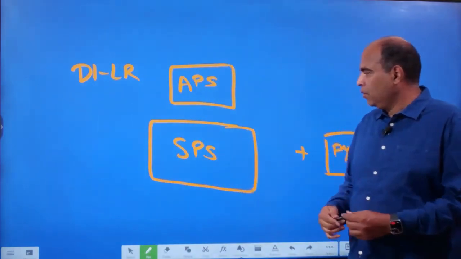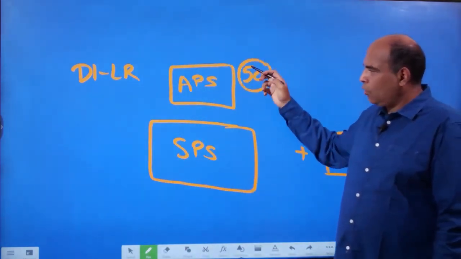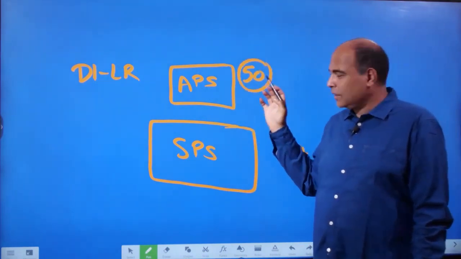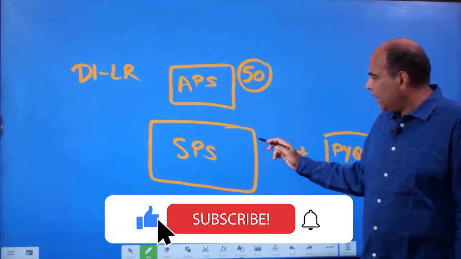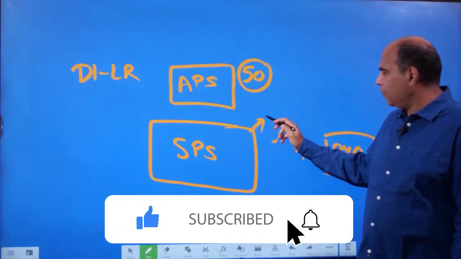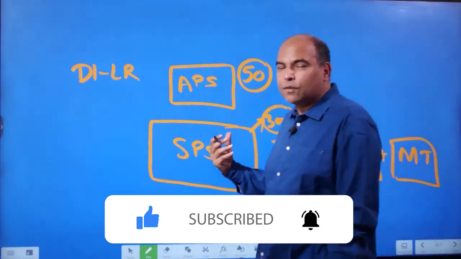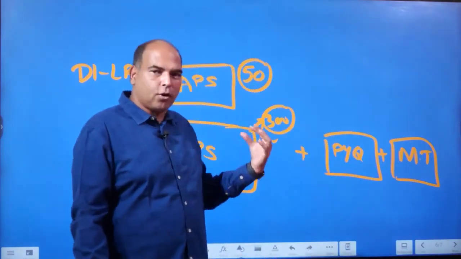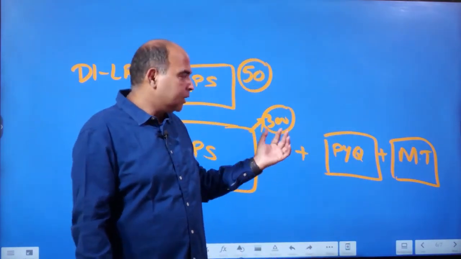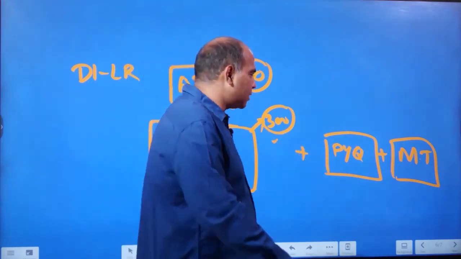And typically the thumb rule is that you do around 50 sets of DI and 50 sets of LR under assisted problem solving structures. In the Mindworks course, we have more than 200 there, by the way. And then the self problem solving that you need to do is around 300 sets each. 300 sets of DI and 300 sets of LR. You start from the easy ones, but as you keep switching across 100, 150, 200 sets, keep going to more and more difficult questions. And again, the last 2-3 months of preparation.